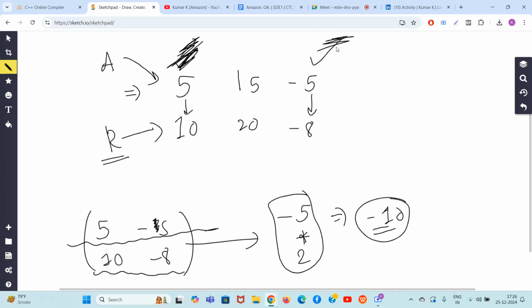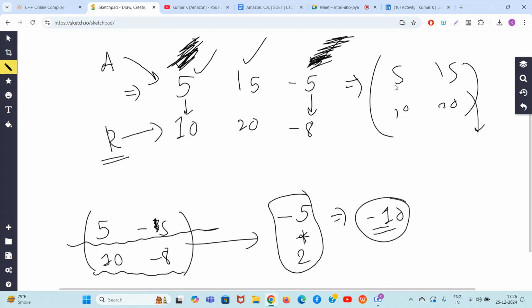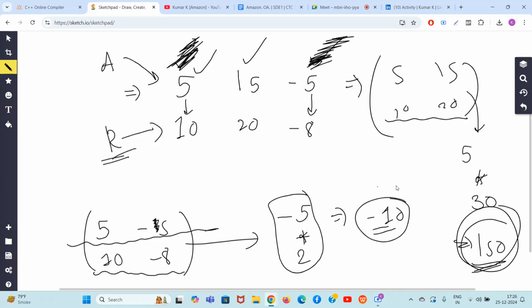The best answer comes up when you select 5 and 15. So what will happen if you select 5 and 15? What is the minimum of 5 and 15? The minimum of 5 and 15 is 5, multiplied by the sum of the selected elements on the R side. 10 plus 20, 30. So what is 5 into 30, guys? 150. So 150 is one of the possible answers bigger than minus 10. So 150 is a better choice.